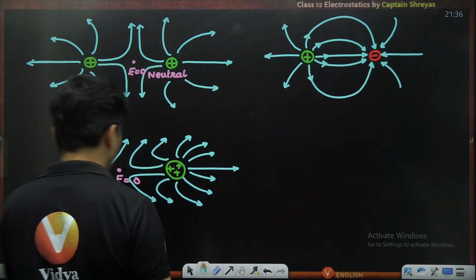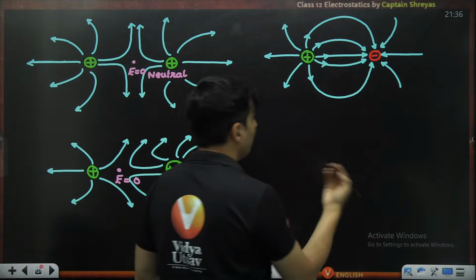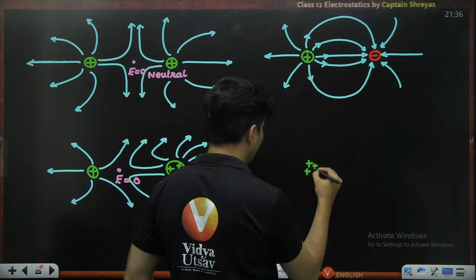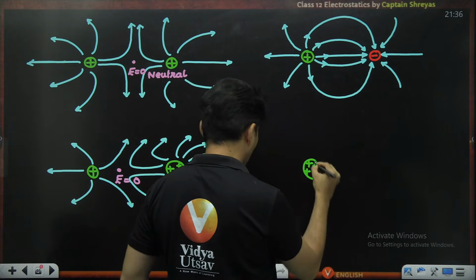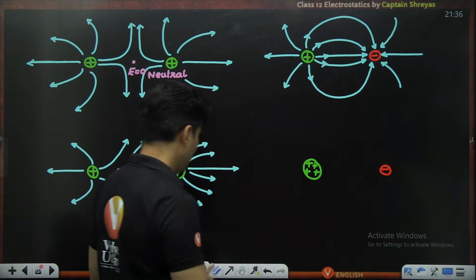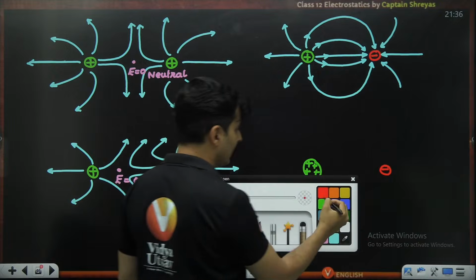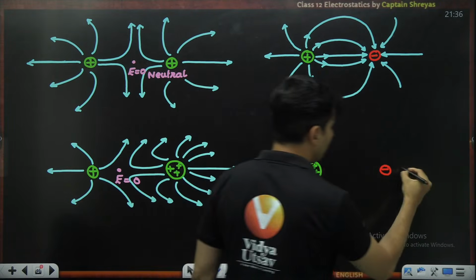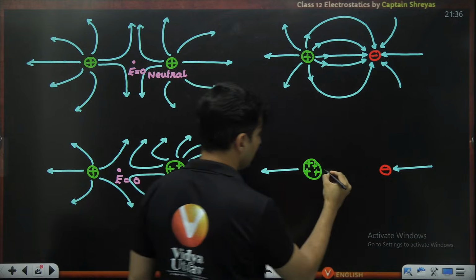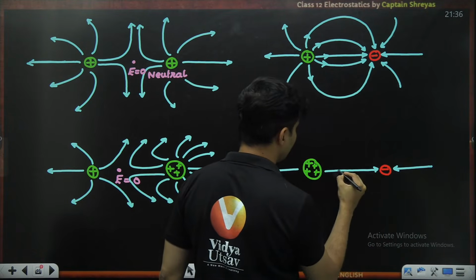You can show it for a positive and a more negative charge also, or a more positive charge and a small negative charge. You can show it like that. So more lines will come from here, fewer lines will come out from there. Maybe a line going like this, a line going like this, obviously going like this.